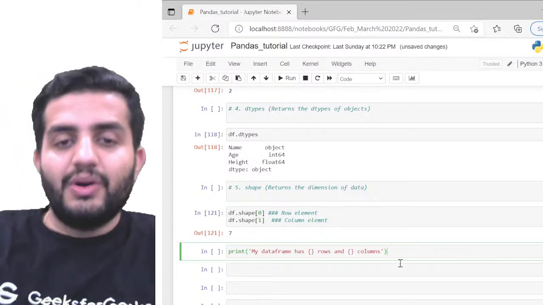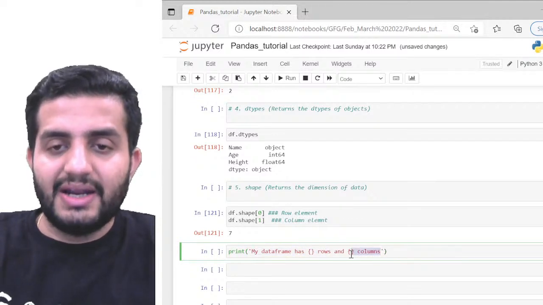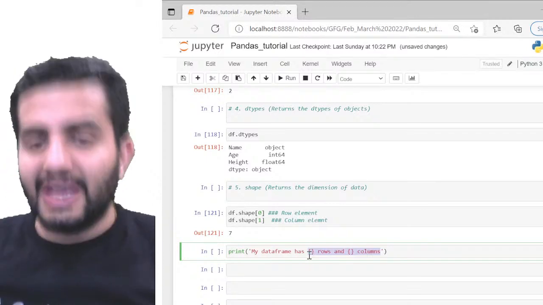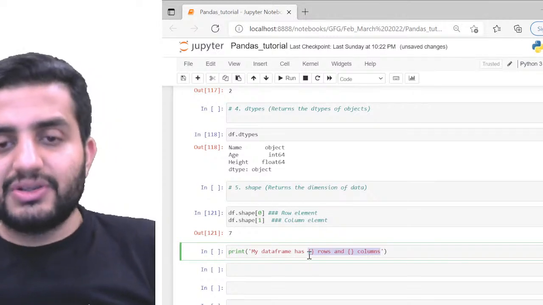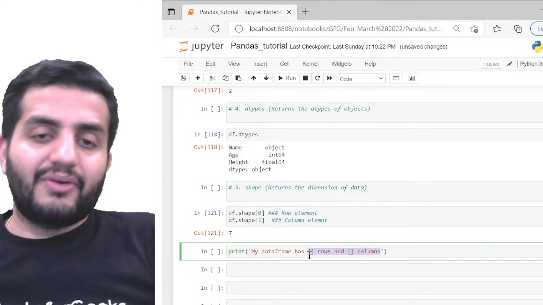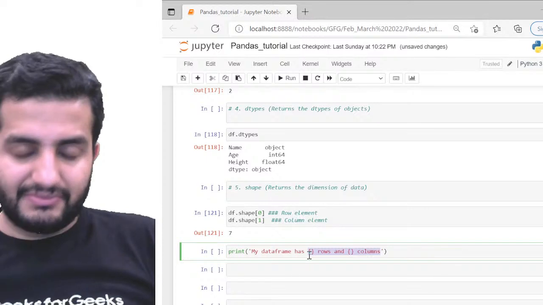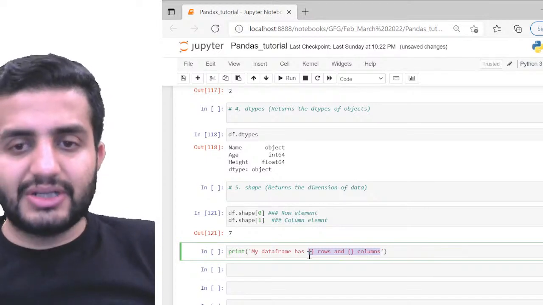For example, you want to print that my data frame has these many rows and these many columns, and you want these rows and columns to be dynamically printed whenever you call this, whatever data frame you pass. So you're not manually printing the exact number of rows and columns; whatever data frame I pass, it should pick from that data frame.